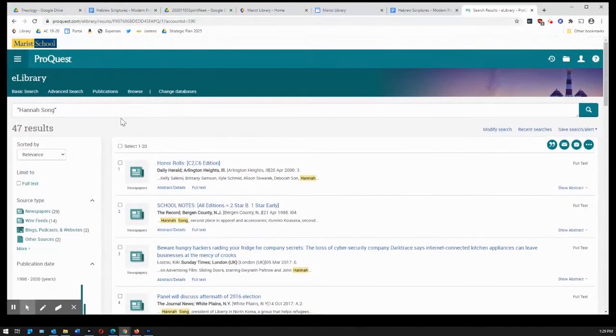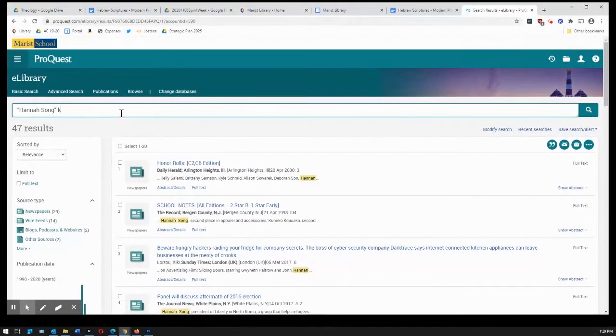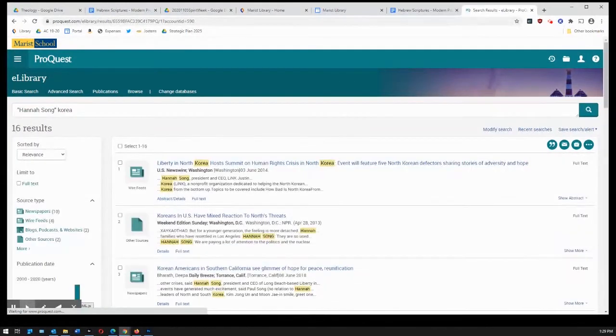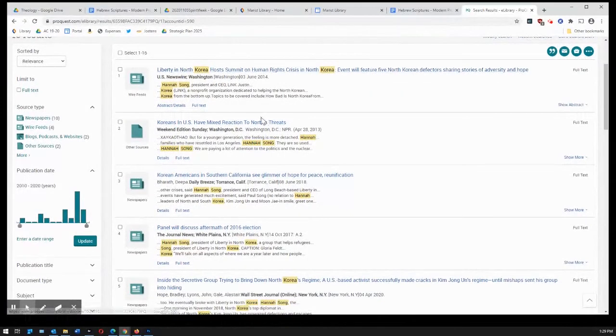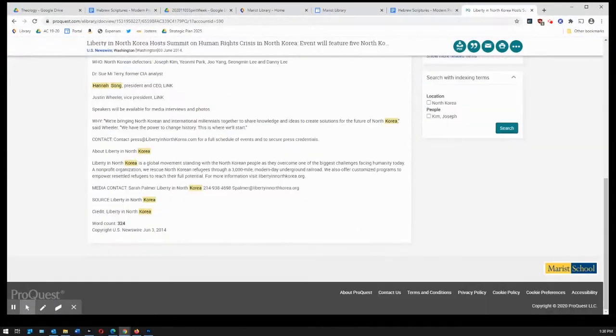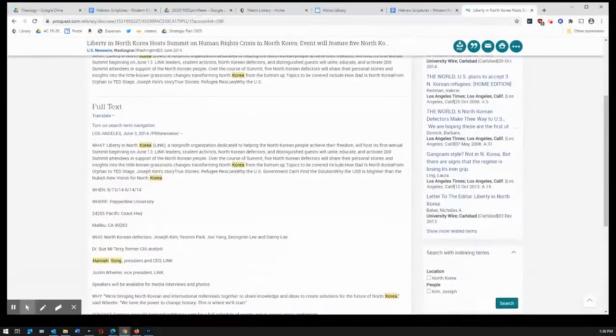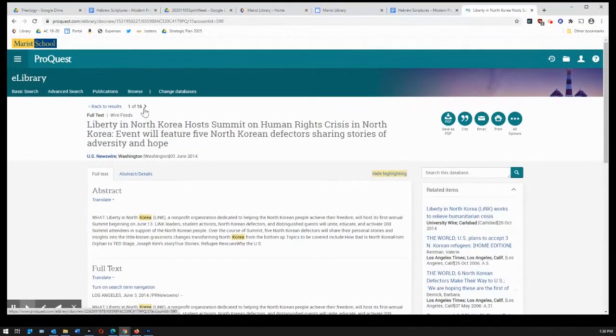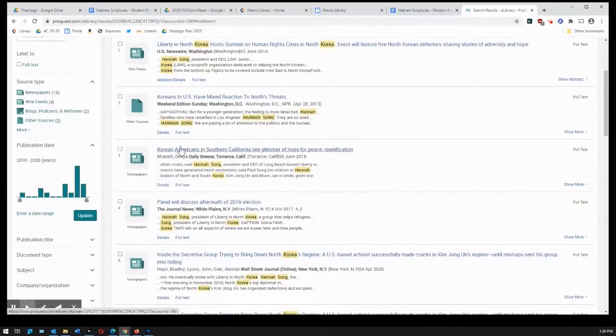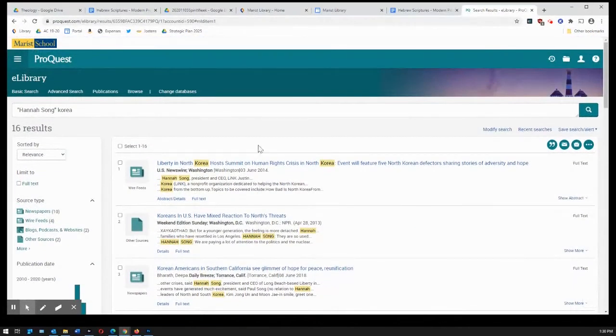So I can also add keywords. I know that she dealt with refugees from Korea, so I'm going to add Korea, and now I'm down to 16 articles, and I can tell that these are all about Hannah Song because there's her name, okay? And then I can click on any one of these to read the actual article. With someone like Hannah Song here, I'm going to have to look at a lot of different resources. So I'm probably going to have to go through all 16 of these articles to gather enough information about her. Not all of the people are going to be that difficult, but some of the ones that are marked as a challenge will require that kind of effort to gather the information you need.